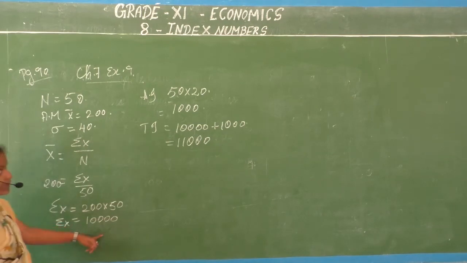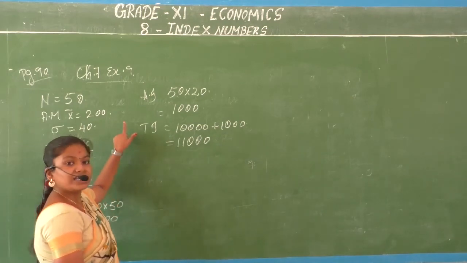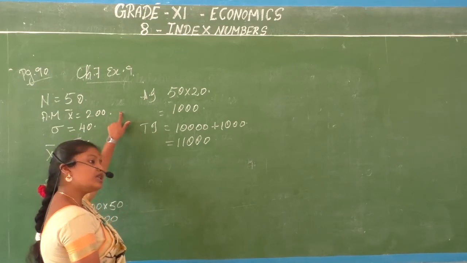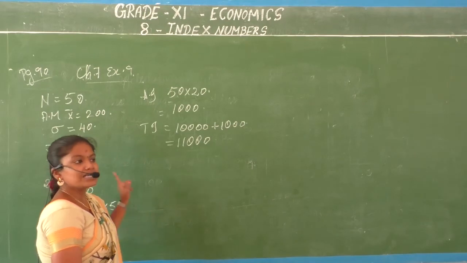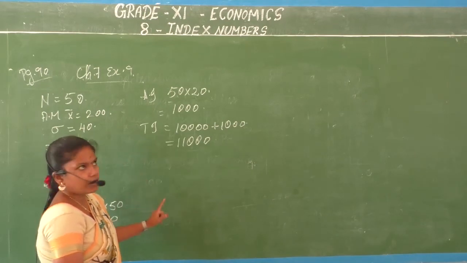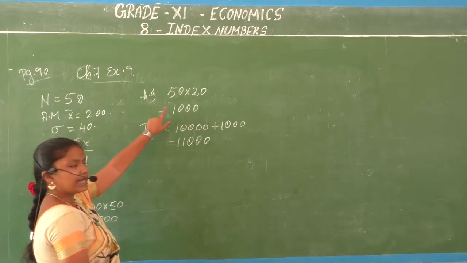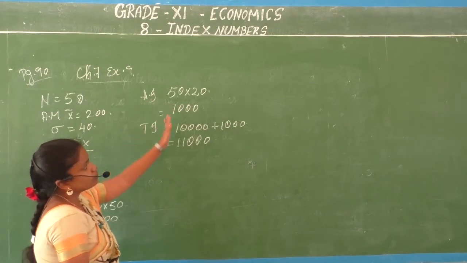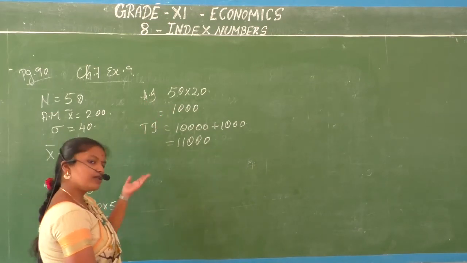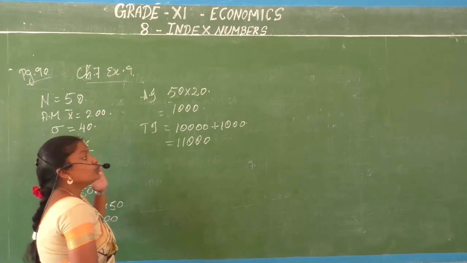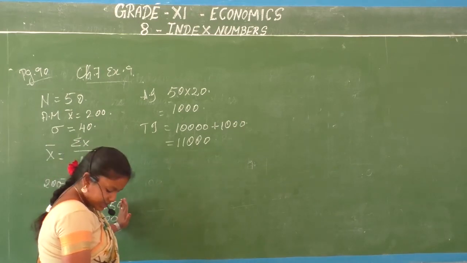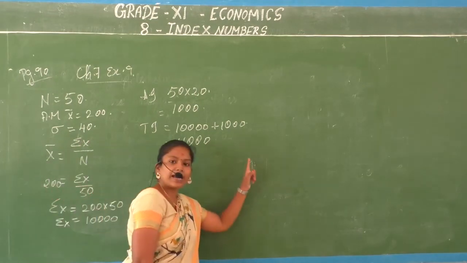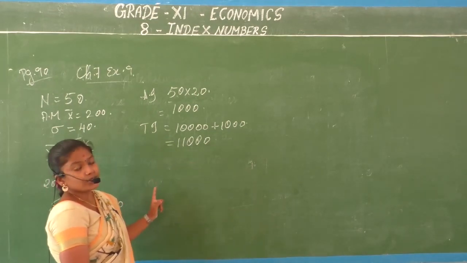Okay, then we wanted to know the additional income status. So how do we find the additional income? We know that each worker is paid 20 rupees extra. Each worker, n is 50. 50 into 20 gives you 1000. Is that the income? No. You need to add it to the existing income, and then you'll get the new income.